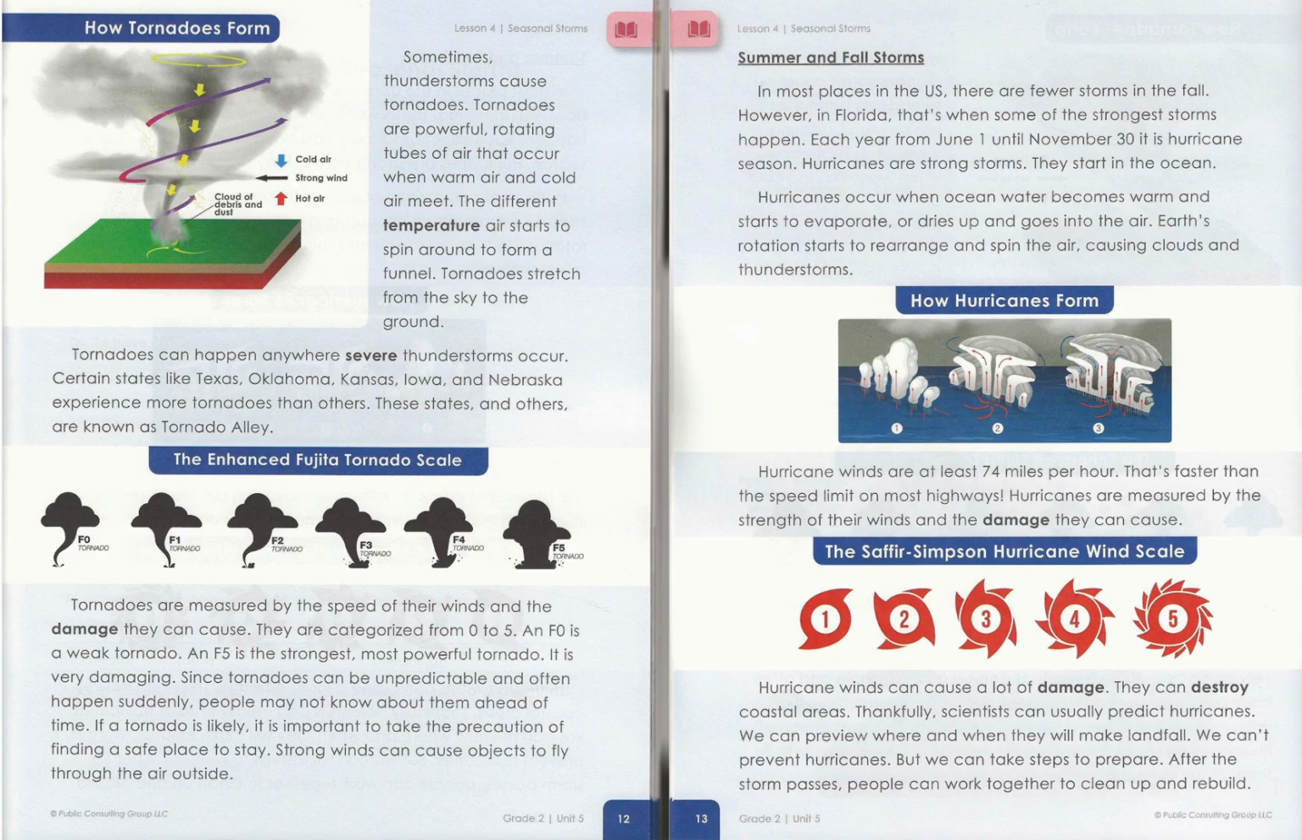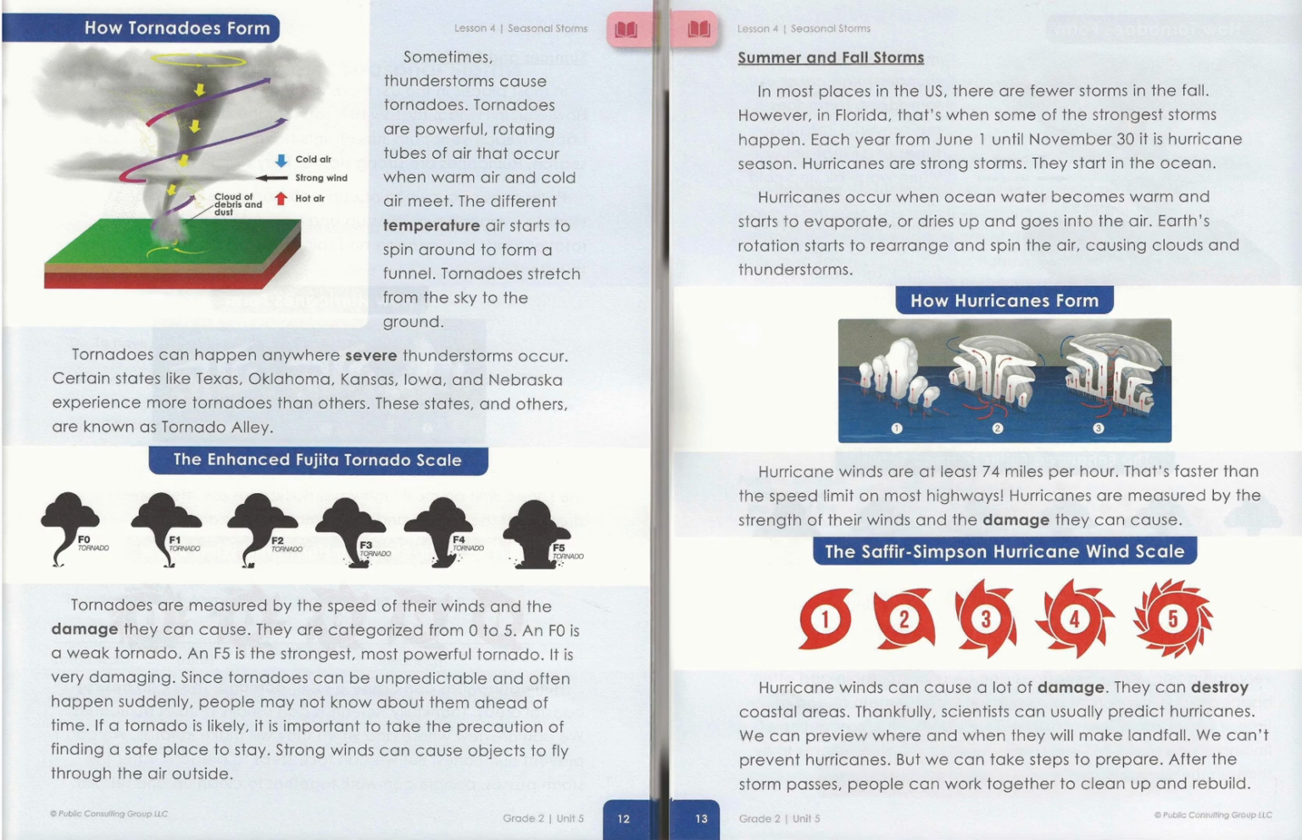Summer and fall storms. In most places in the U.S., there are fewer storms in the fall. However, in Florida, that's when some of the strongest storms happen. Each year from June 1st to November 30th is the hurricane season. Hurricanes are strong storms. They start in the ocean.